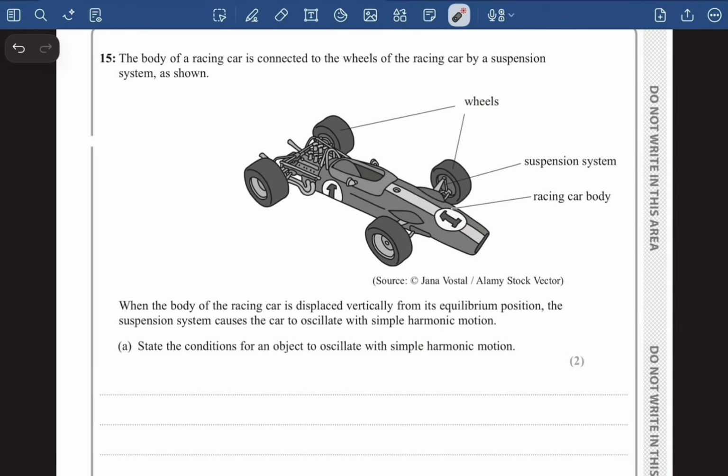The question number 15 says, the body of a racing car is connected to the wheels of the racing car by a suspension system as shown. When the body of the racing car is displaced vertically from its equilibrium position, the suspension system causes the car to oscillate with simple harmonic motion. State the conditions for an object to oscillate with simple harmonic motion. This is a very common question.